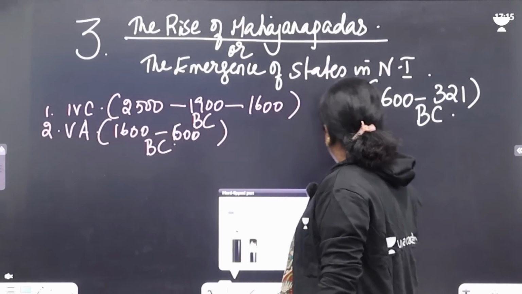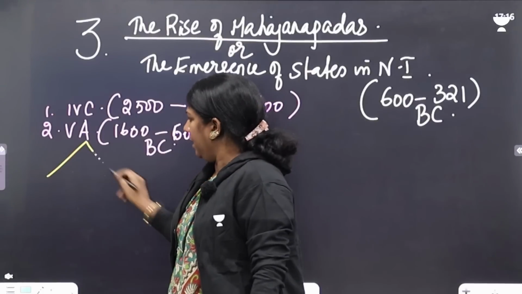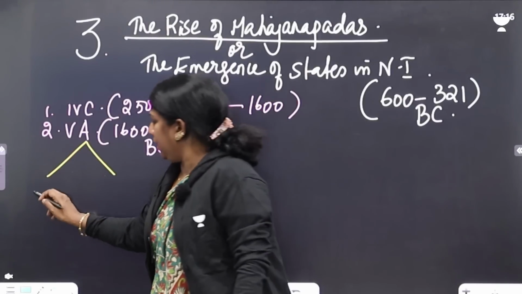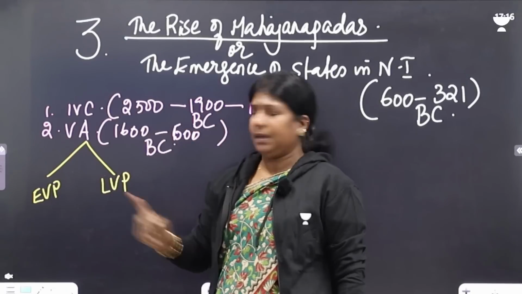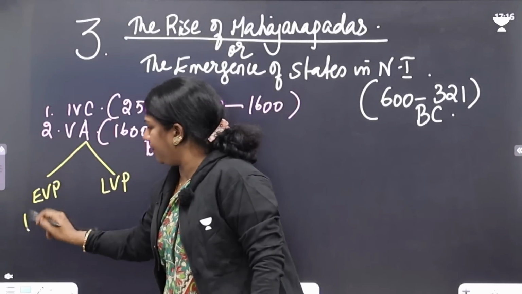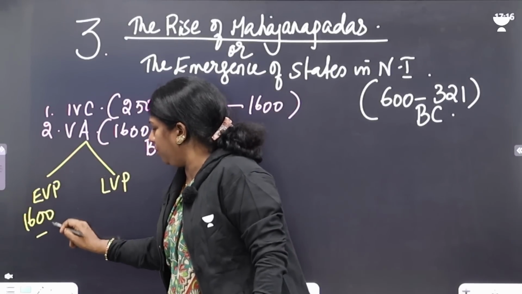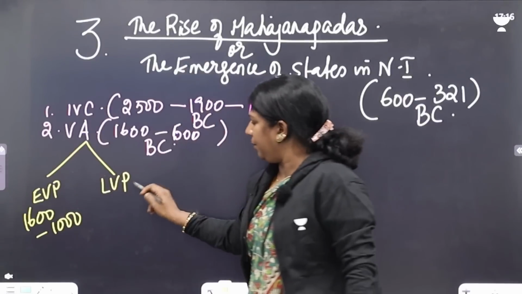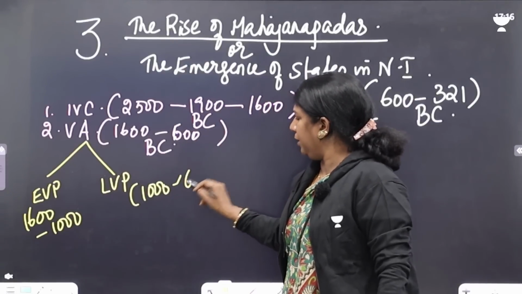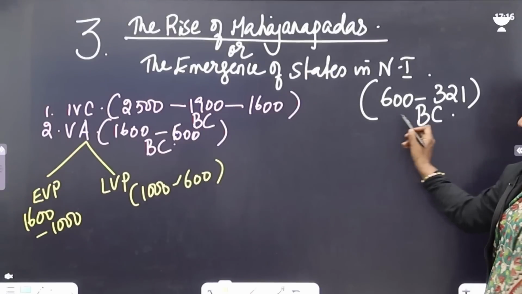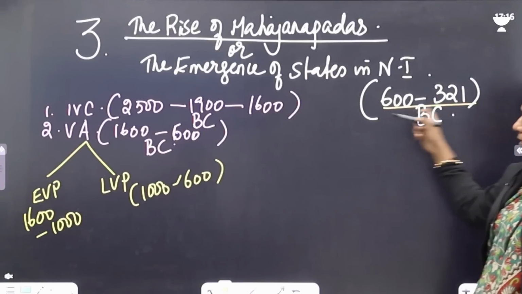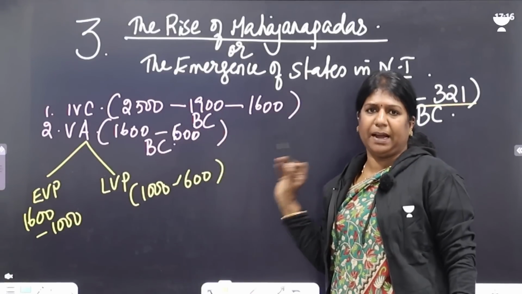It is divided into the early Vedic period and the later Vedic period. Early Vedic period is from 1600 to 1000 and later Vedic period is from 1000 to 600. Now you'll have a connection with our third chapter, Mahajanapadas, so you need to remember the bracket.